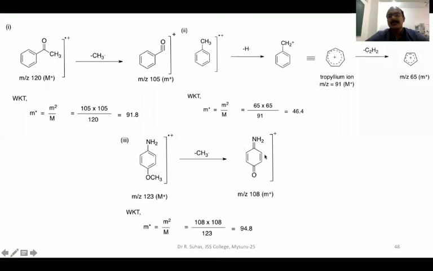You can clearly see that there is a conjugation in this. As a result of conjugation, its intensity will also be very, very high. Now, for this reaction, if you want to calculate the metastable ion mass, you substitute the values in this equation. M star equals small m square by capital M, that is 108 times 108 divided by capital M, which is 123. When you equate, you will get 94.8. Definitely it is a non-integral value, saying that this is the mass of the metastable ion.